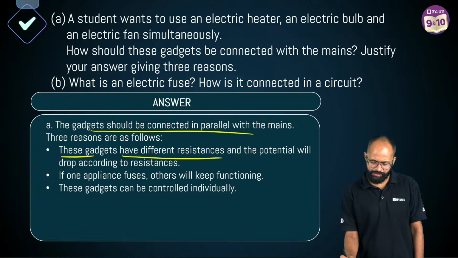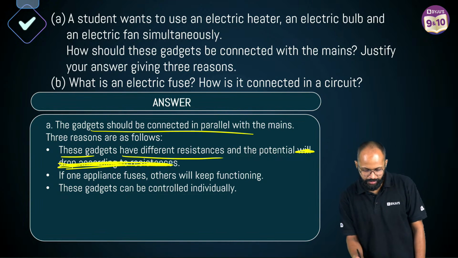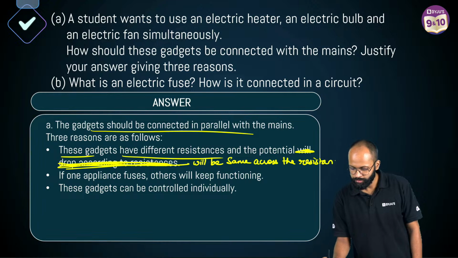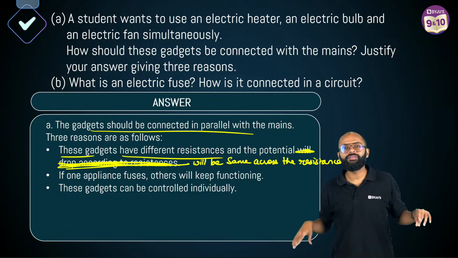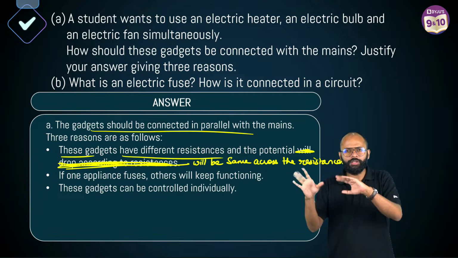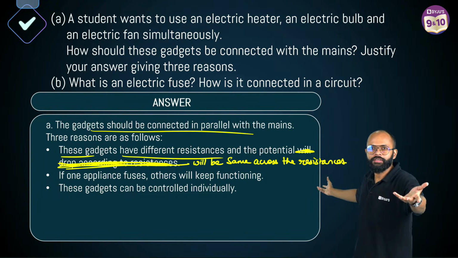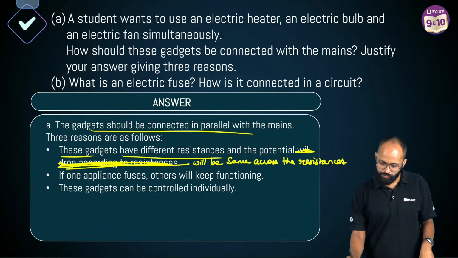These gadgets have different resistances and the potential will be same across the resistances. भाई पैरेलल कनेक्शन में एक गुड थिंग होता है. All the appliances that you have, they have a voltage rating of 220 volt, around 230, 240 तक, है ना. So you want a constant voltage. In parallel what you get? Sir, all appliances get same voltage. That is a good thing. Second, if one appliance fuses, others will keep functioning.